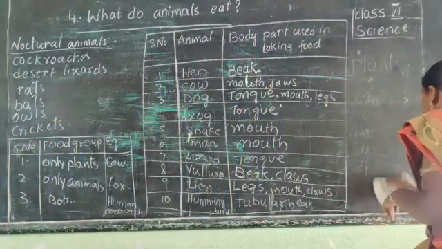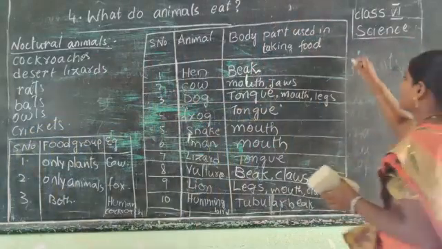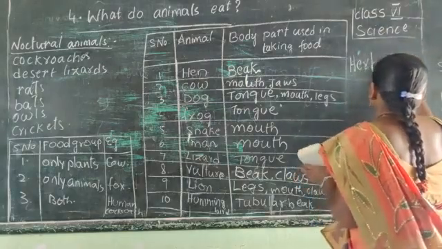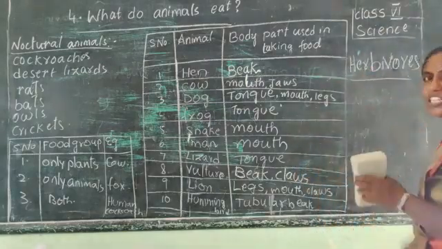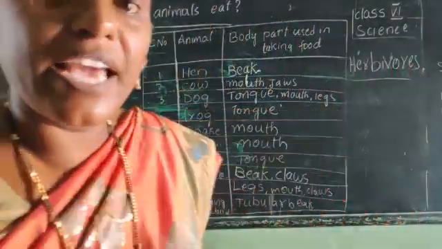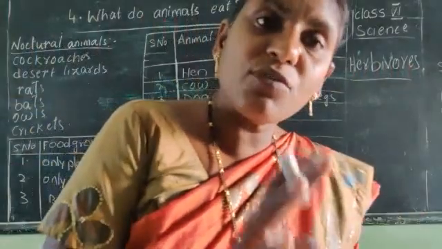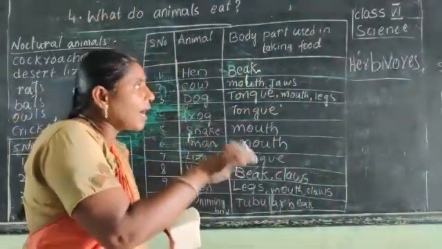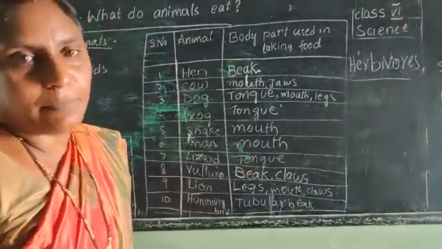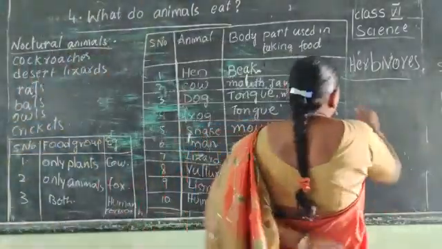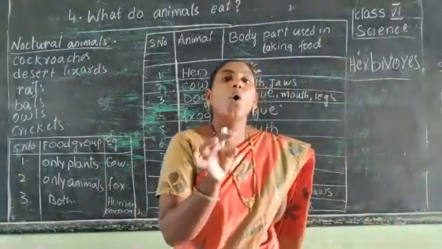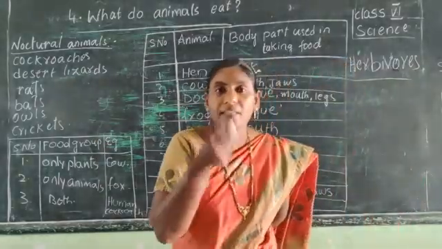What are herbivores? The animals which depend on only plants for their food are called herbivores.